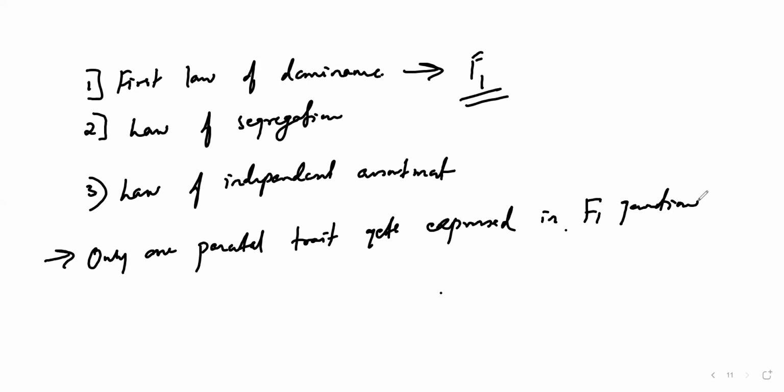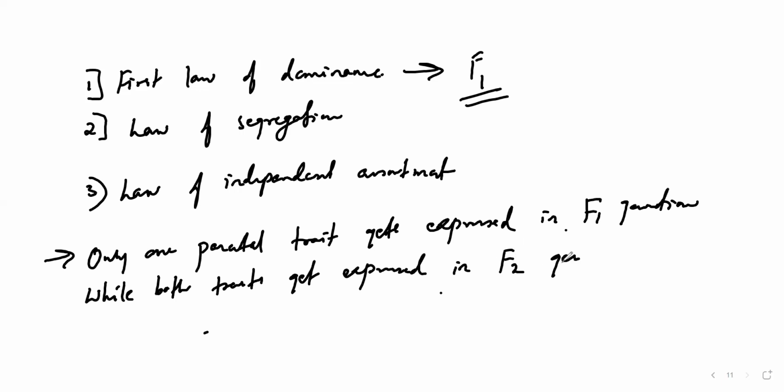But when you self-cross it, then what you're going to get is both the traits get expressed, while both traits get expressed in F2 generation. So this is called as the law of dominance. Okay. Then comes the second one, which is law of segregation. So segregation means what? Separation. Okay. So it is nothing but what? When you take two alleles, then they are going to segregate from each other.